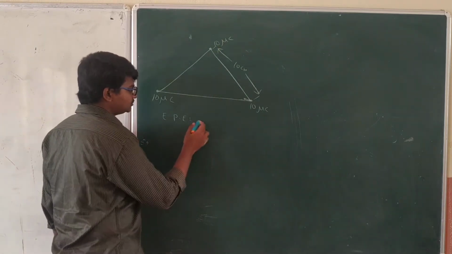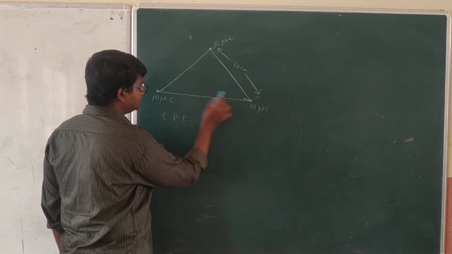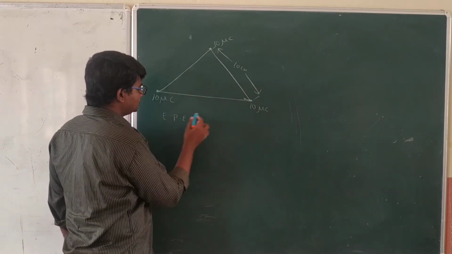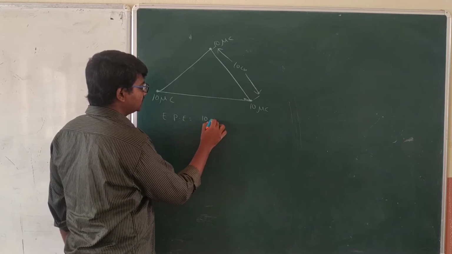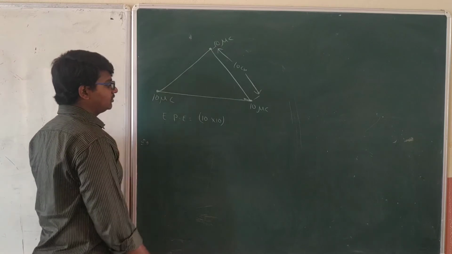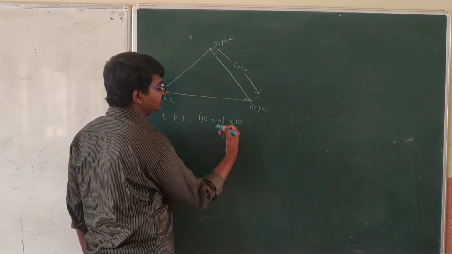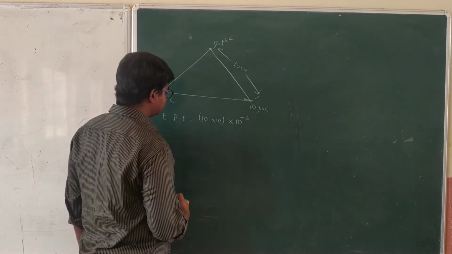I am going to find first in between these two: 10 microcoulomb into 10 microcoulomb. It is in microcoulombs, so we have to change into coulombs, that is 10 power minus 6.